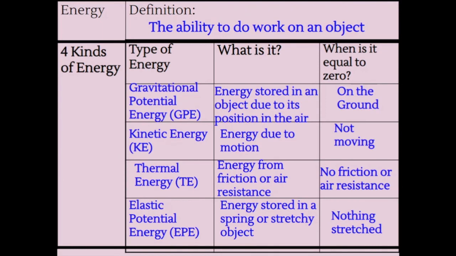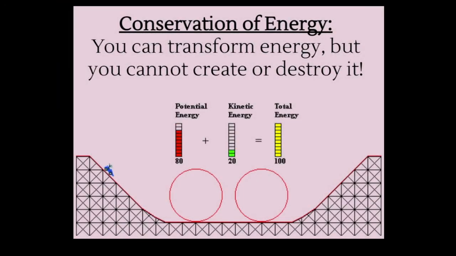So let's quickly recap what we talked about. Types of energy. We got GPE, and that depends on height. We got KE, and that depends on our motion. And then we have EPE, and that depends on a spring, if it's compressed or not compressed. And then also thermal energy, but we can assume that there's no thermal energy unless said otherwise. And we need to remember that energy cannot be created nor destroyed, it's only transferred from one form to another.